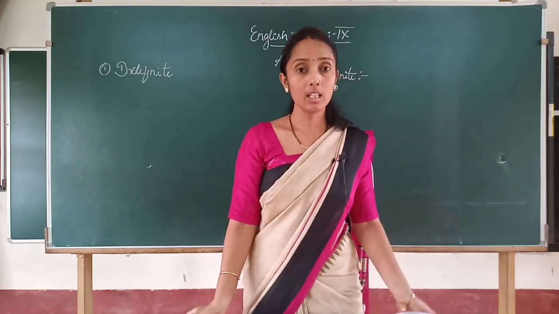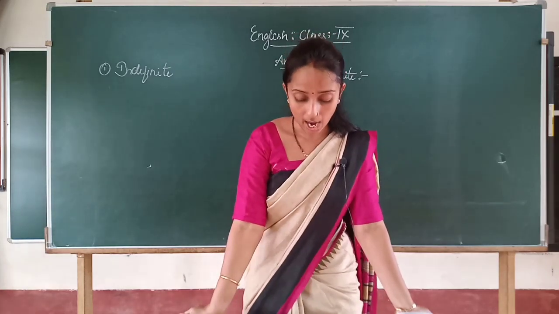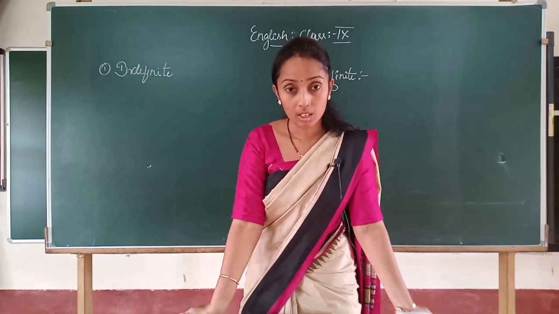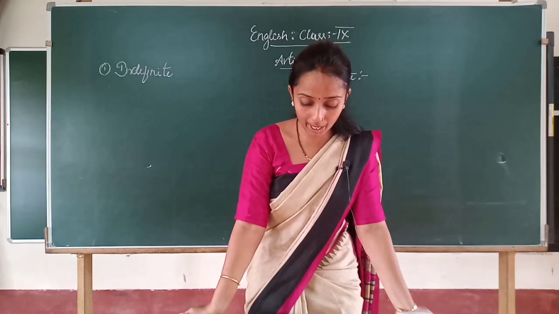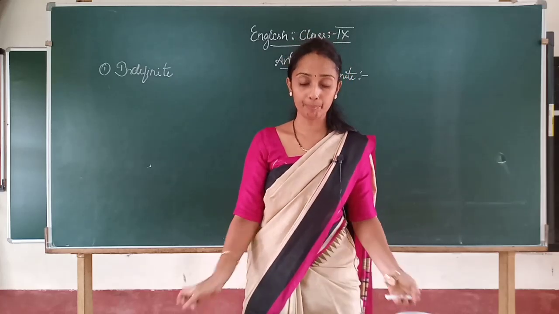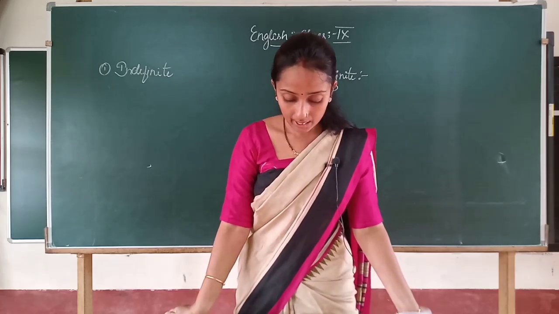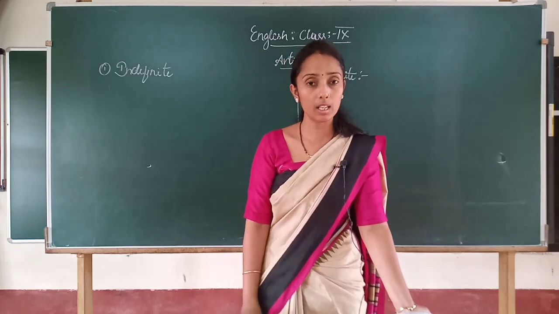What is article? Article definition I am giving. Article is a word that is used to make something definite or clear. What is article? Article is a word that is used to make something definite or clear.